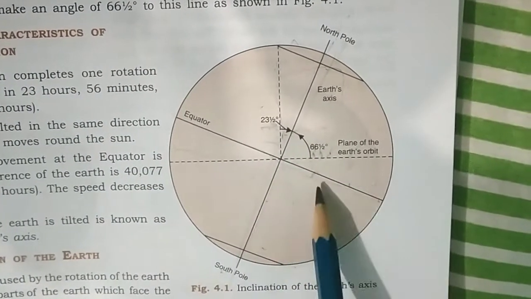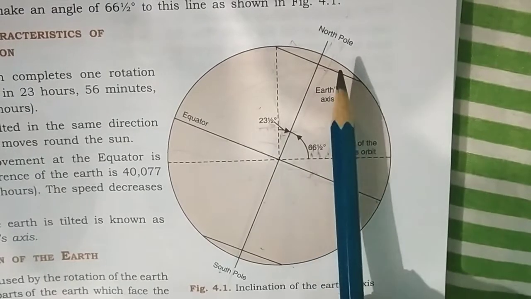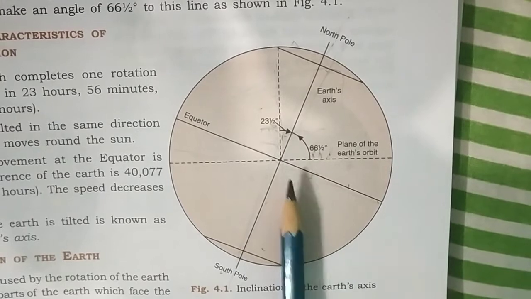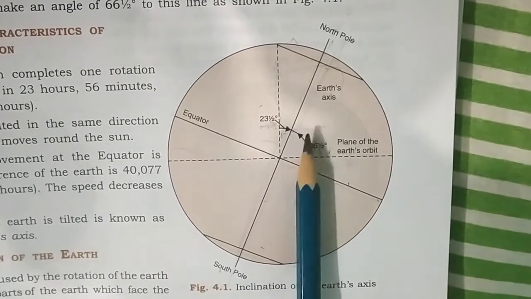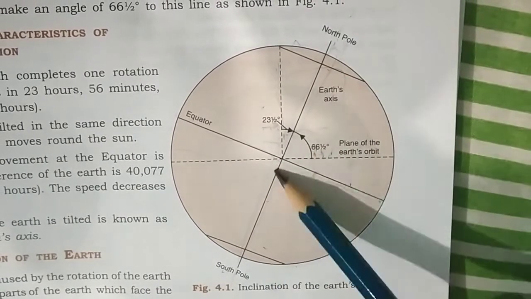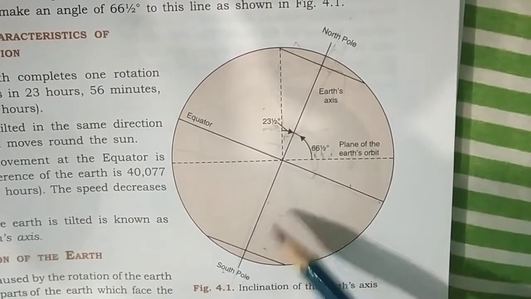Its inclination is in the direction towards the pole star during the process of revolution. This tilt of axis is known as the inclination of the earth's axis.